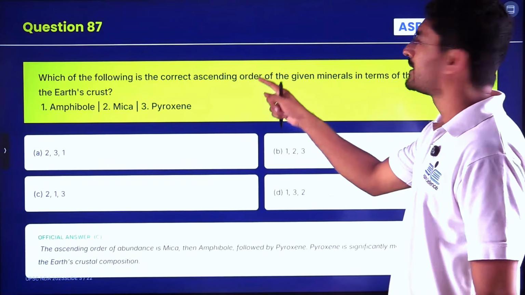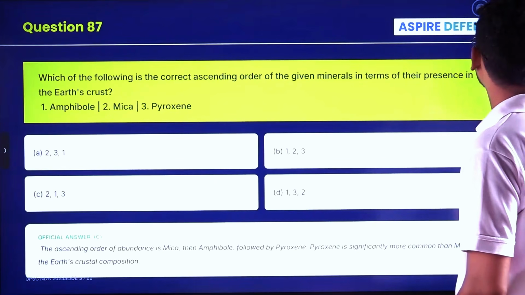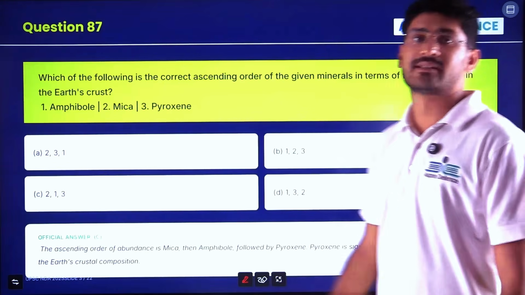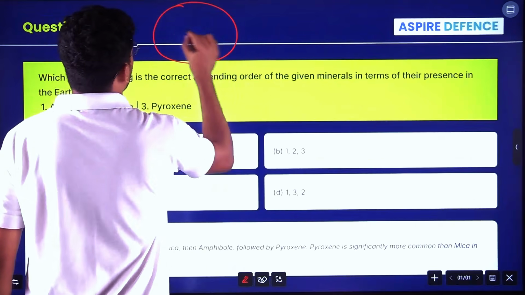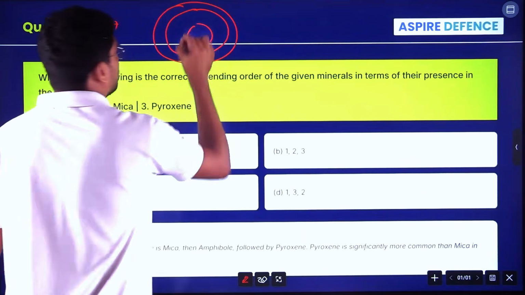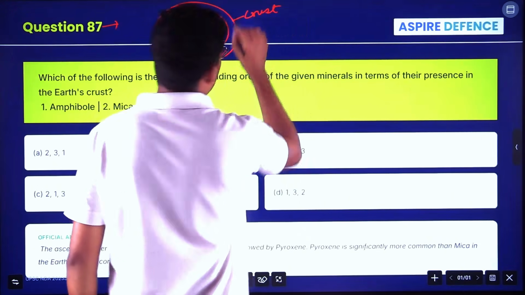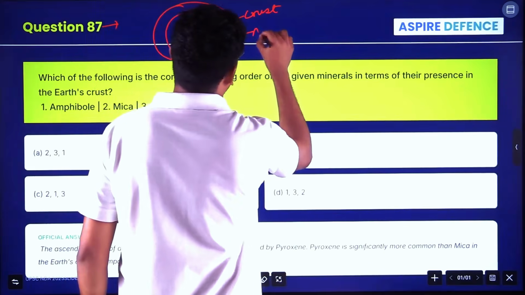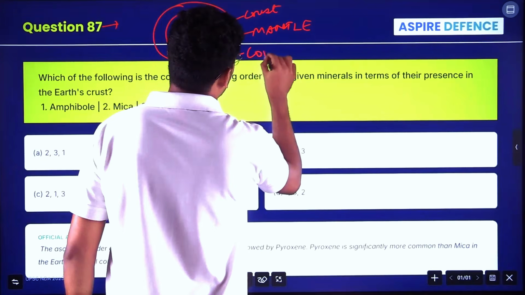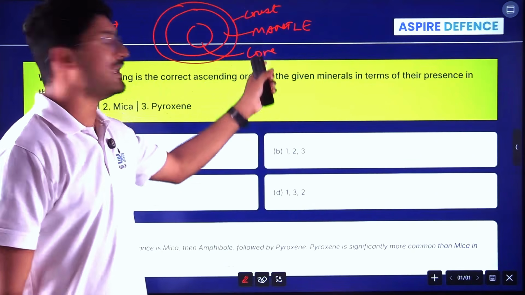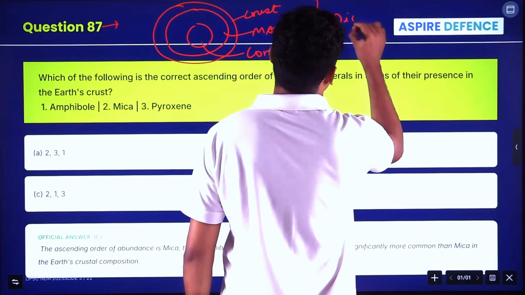87th. Which of the following is the correct ascending order of the given minerals in terms of presence in the Earth's crust? The Earth is made up of several concentric layers, my friends. It's made up of the crust, the top layer, then you have the mantle, then you have the core. So you have to know the layers of the Earth, and there are discontinuities between these layers.